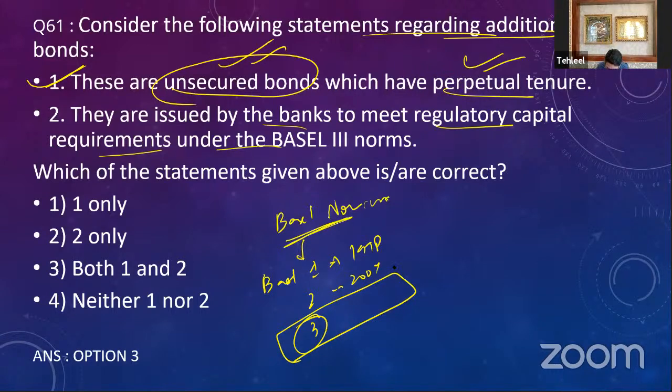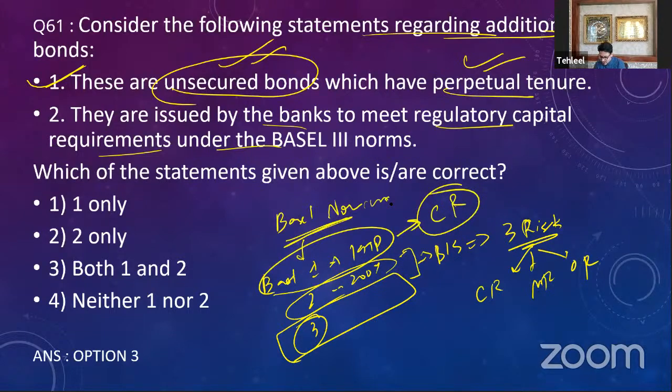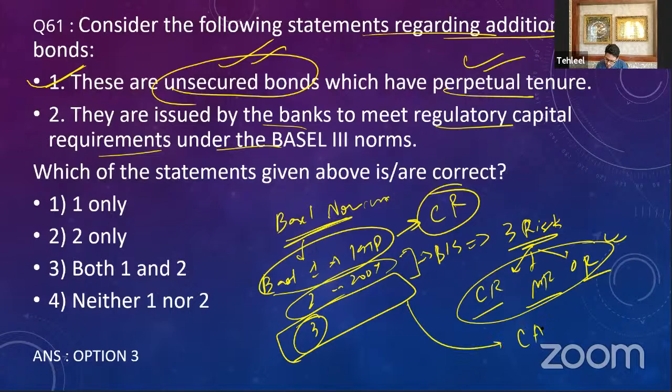Okay, now Basel III and Basel II, these are the norms given by the Bank for International Settlements that covered all the three risks, all the three R's. What are the risks? The credit risk, the market risk, and the operational risk. Whereas Basel I only covered the credit risk of these bonds, of these deposits. Now, credit risk, market risk, and operational risk, all these risks were covered, and they also gave capital adequacy norms.